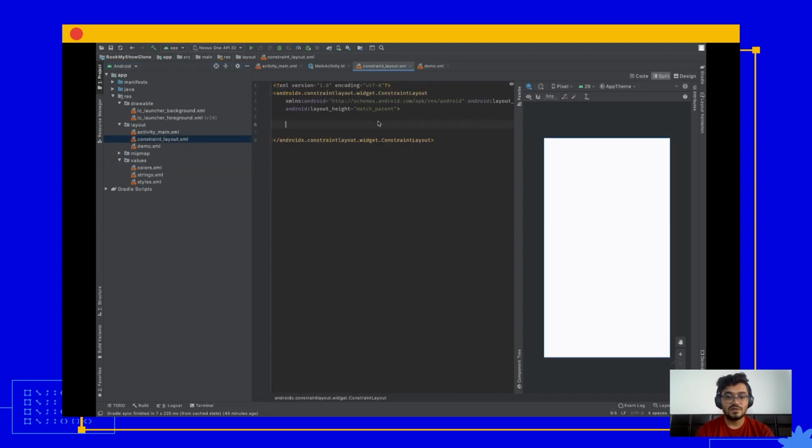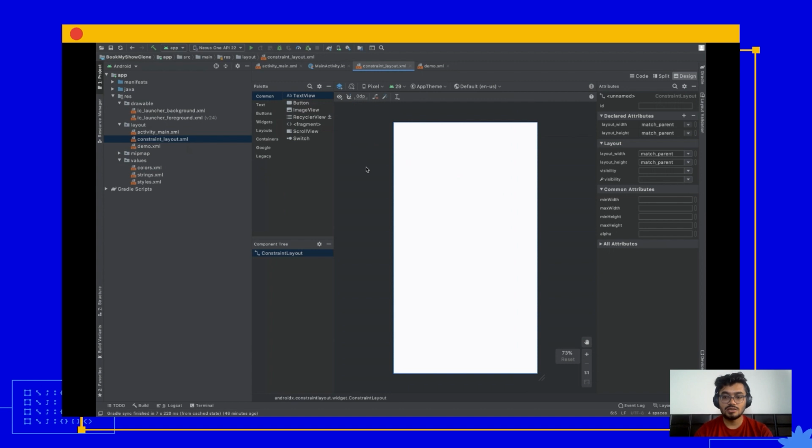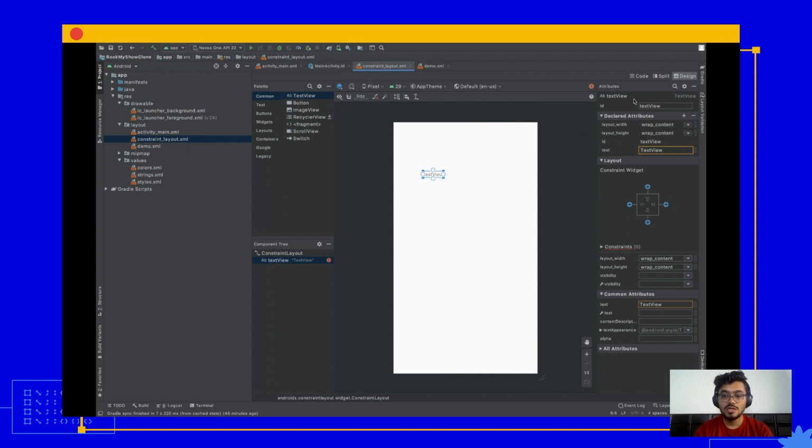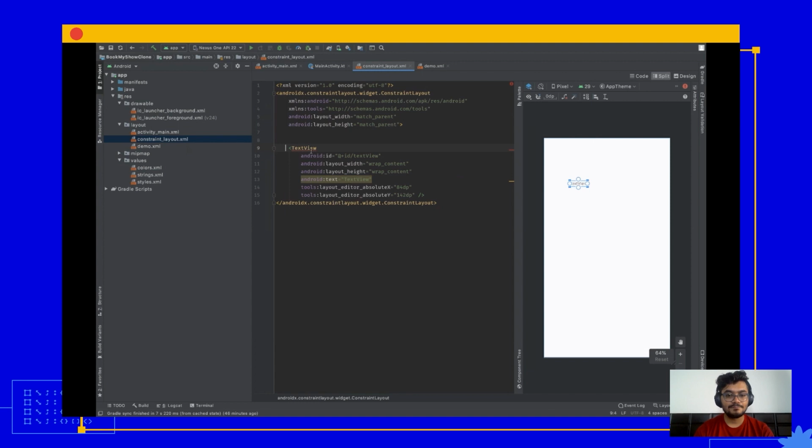So as you can see, I have a demo file ready for constraint layout, and let's just see how to create a view using constraint layout. Now, the beauty of constraint layout is that you don't have to interact with your XML. You can directly use the drag and drop mechanism to build a constraint layout. So let's just do that. Let's just drop one text view here. Now, as you can see here, we have a text view ready. And it's giving me a complaint that this text view is not constrained.